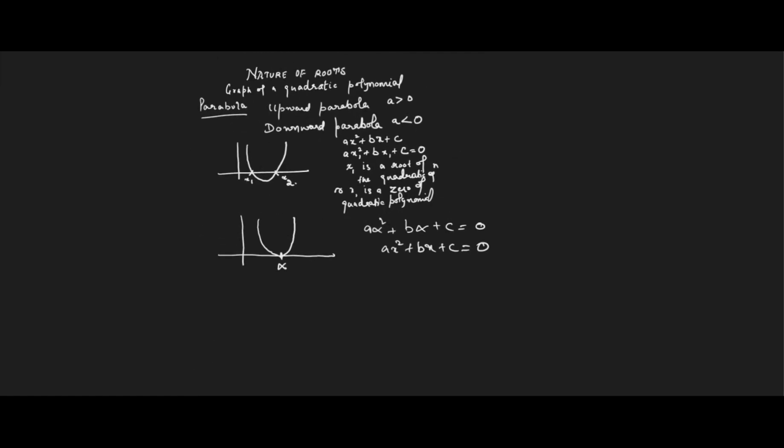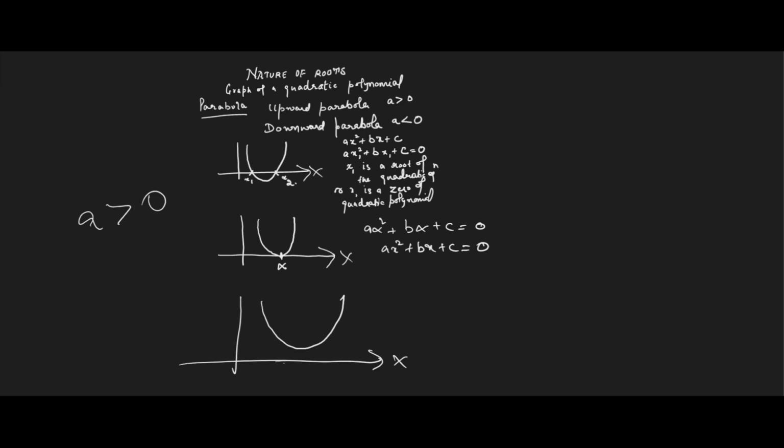Now this parabola can also be of the form like this. This parabola never intersects the x-axis. Therefore, there are no real roots for this. There might be some complex roots, but there are no real roots. Note that in all of these parabolas, a is greater than 0, which is why it is an upward parabola.